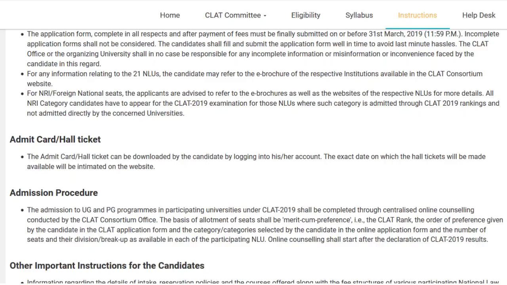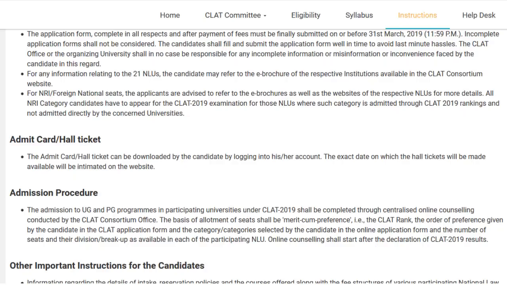Then, of course, the NRI foreign national seats, they're very different. Please remember that foreign national category is different from NRI category, which is different from NRI sponsored category. Okay, so some universities have all three, some universities have only one. For instance, NALSAR does not have NRI seats, it has foreign national seats. NUJS, I believe, has NRI sponsored category. So why is it important is because all of these categories have different ranges of fees. So you have to pay different amounts of money for the 5 years depending on who you are.